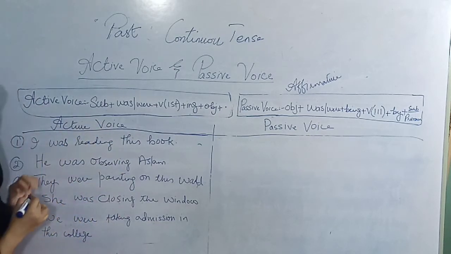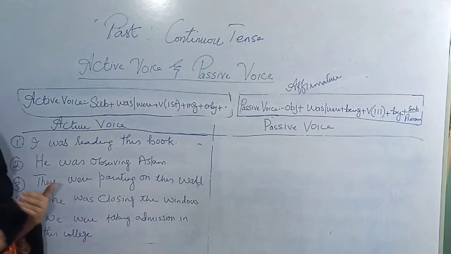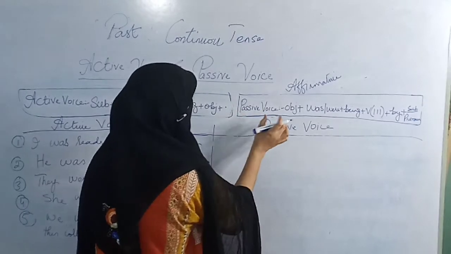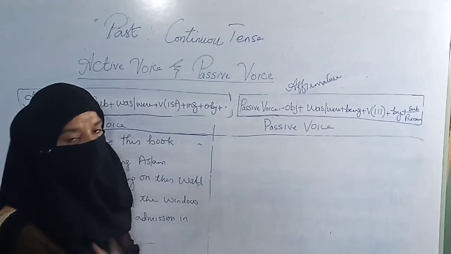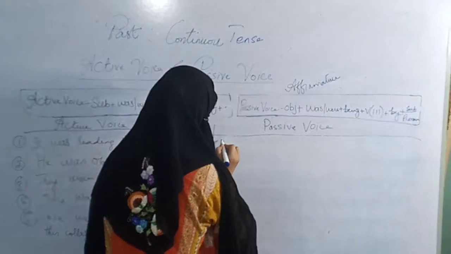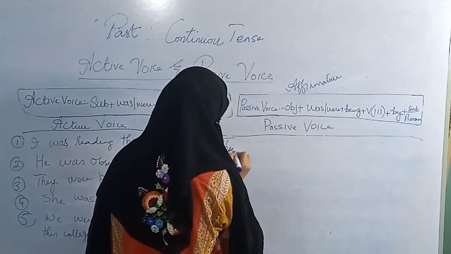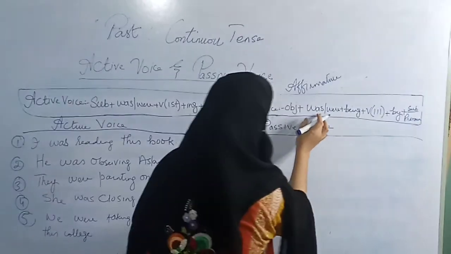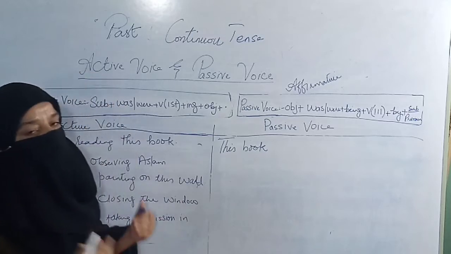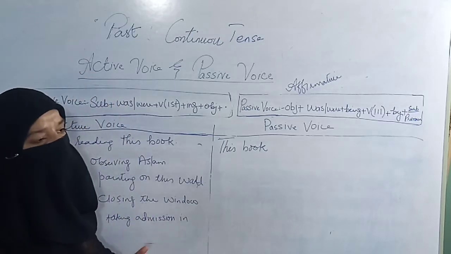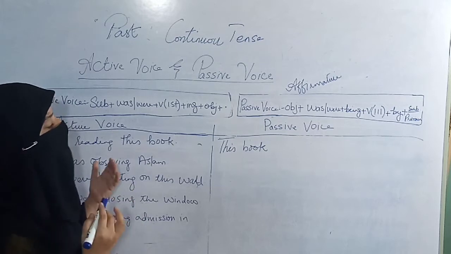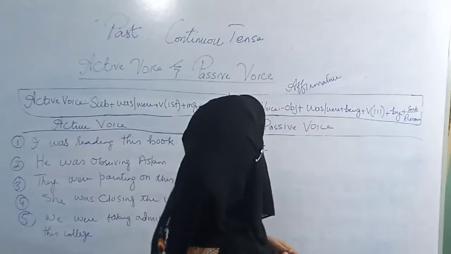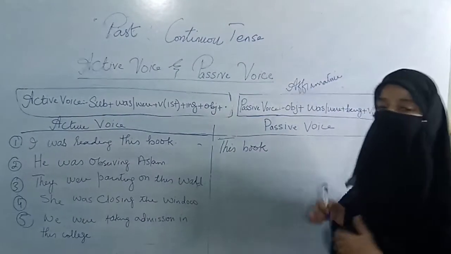I was reading this book. Alright, I was reading this book. So how I will make it? The object will come here first because this is an affirmative sentence. This book. Then I have to apply was or were. I have to decide whether I have to apply was or were, because it depends on object. If your object is singular, you will apply was, but if your object is plural, you have to apply were.